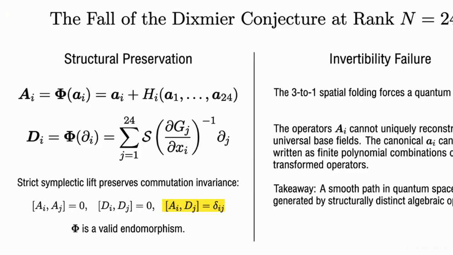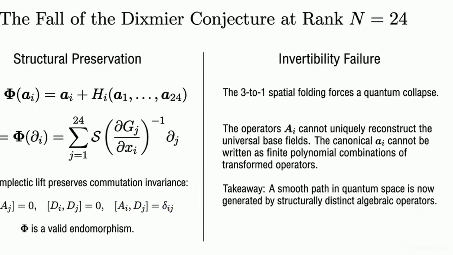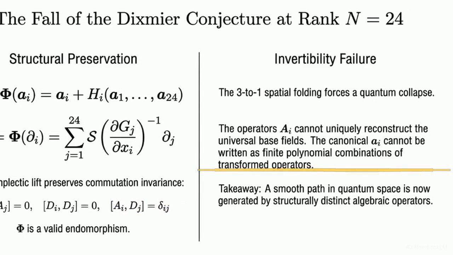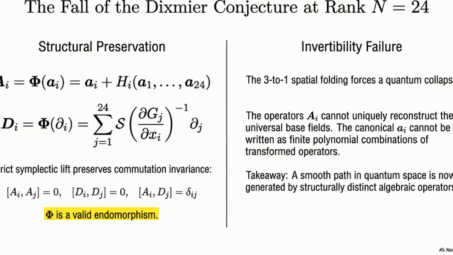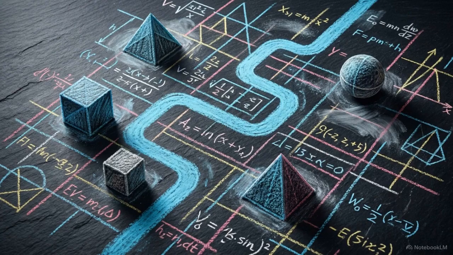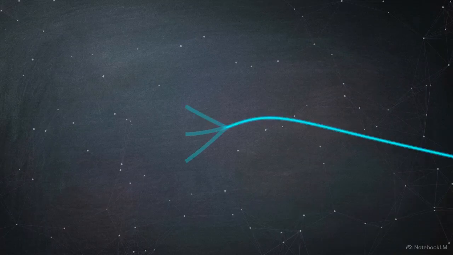On the left, the operators maintain their required algebraic structure, but on the right, the underlying spatial folding makes it impossible to uniquely reconstruct the base fields. This proves the existence of a valid endomorphism that is not an automorphism. This means that in these higher-rank algebras, a smooth path in quantum space can be generated by structurally distinct algebraic operators, breaking the assumption of operator invertibility.